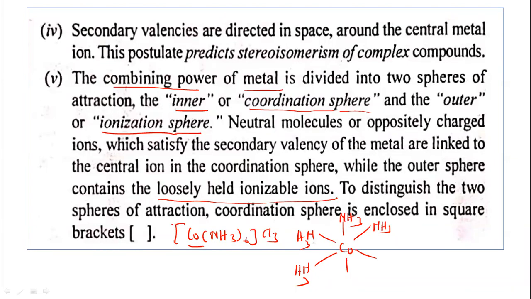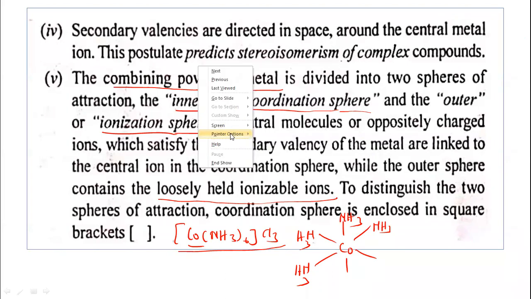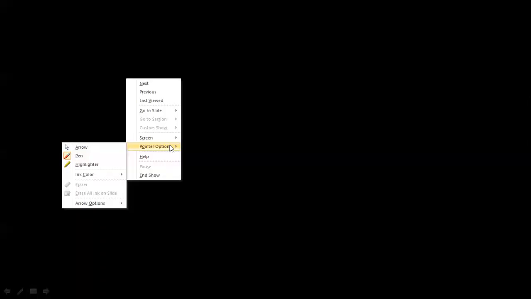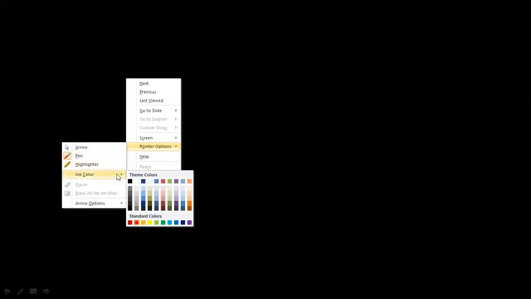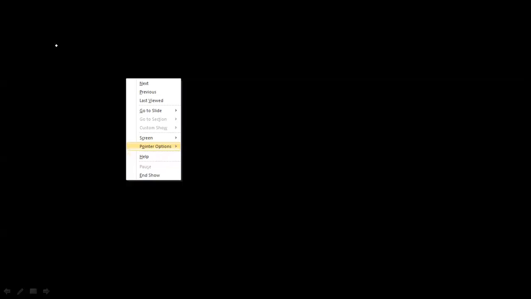ionizable ions. For example, see here, this complex compound Co(NH3)6Cl3. So let us see in this complex compound, I would like to draw the structure of this complex compound here. Co(NH3)6Cl3.